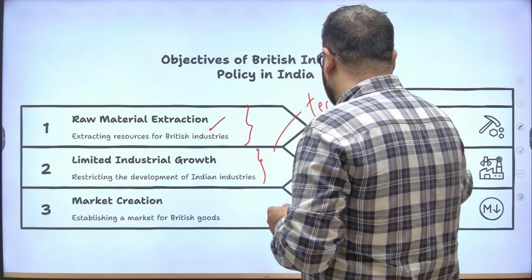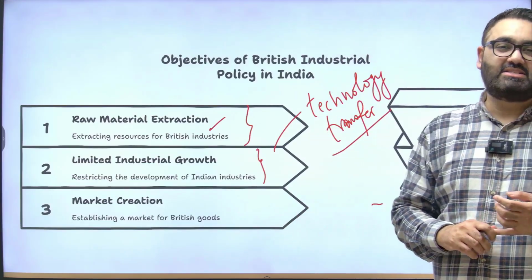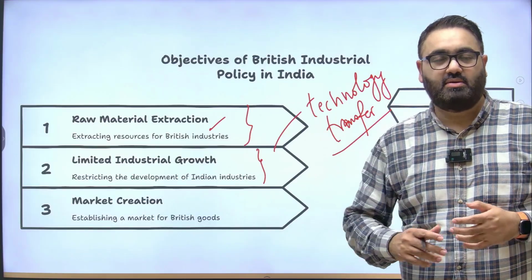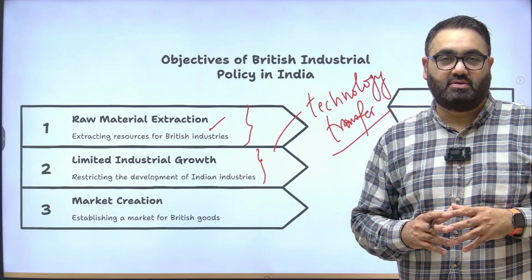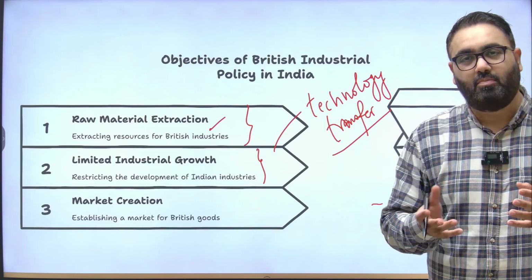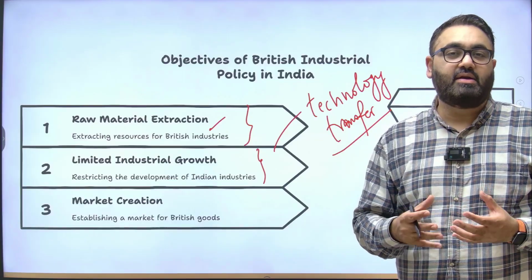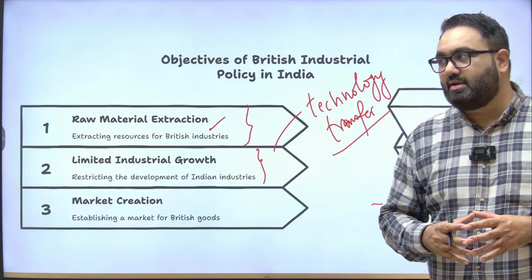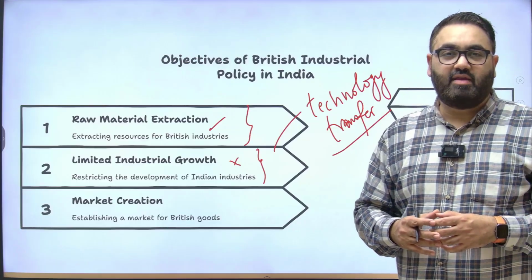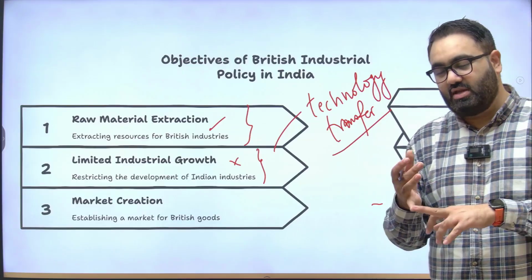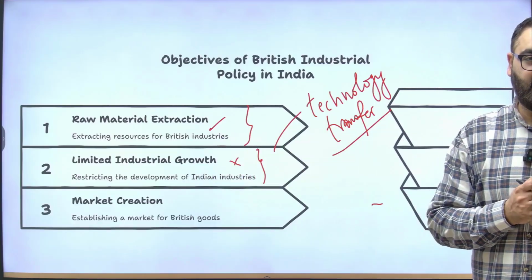For example, when the government says we'll buy Rafale planes from France, or the government says we'll buy S-400 missile defense system from Russia, the government insists on the fact that we want technology transfer. Means we do not just want to buy the product, we also want to learn how you have made it so that we can make it in the future. This is something the British never did for us. Our industries were never given the technical know-how, no machines were given to us, no knowledge was given to us on how to make it better.